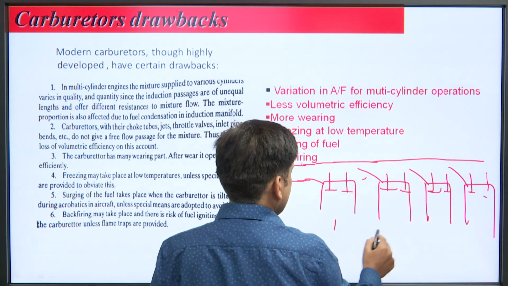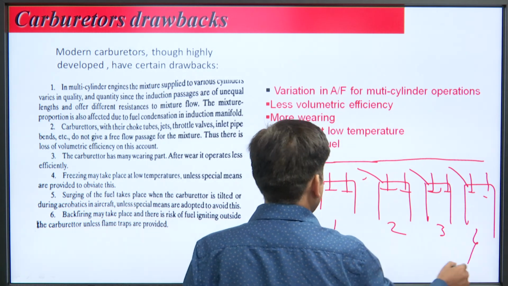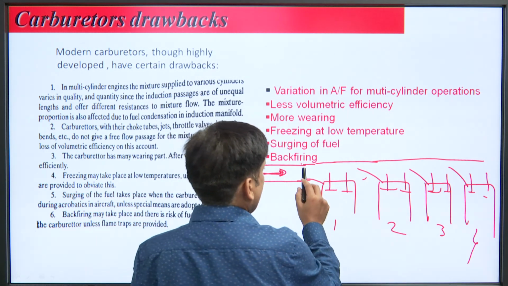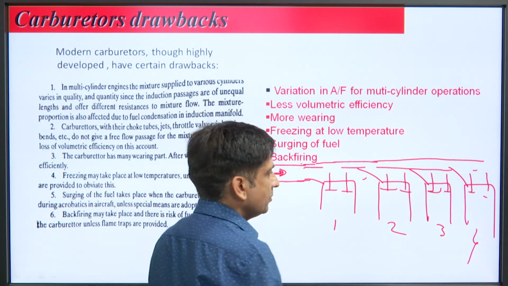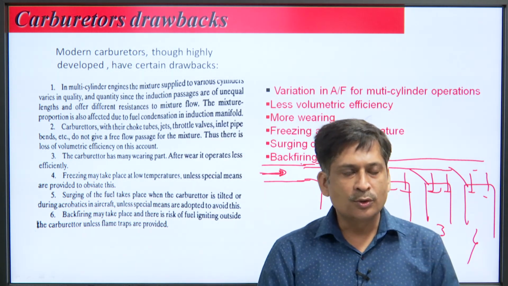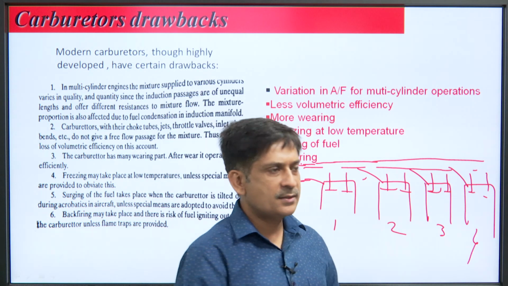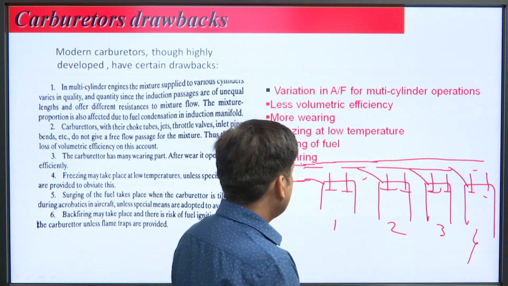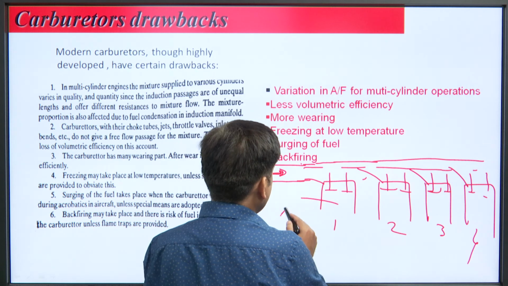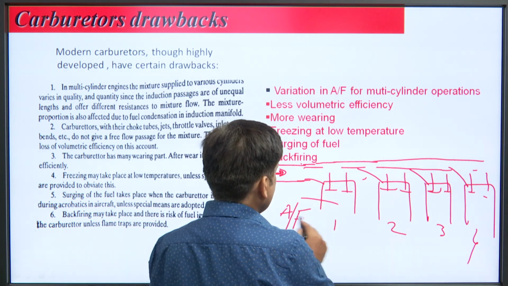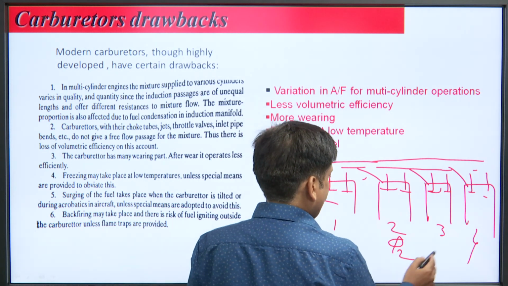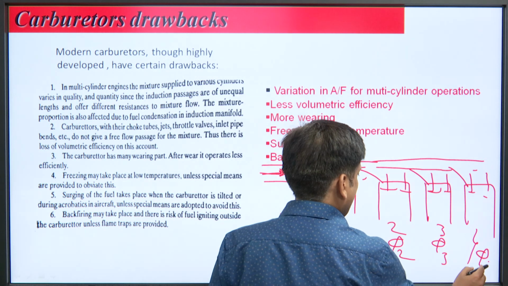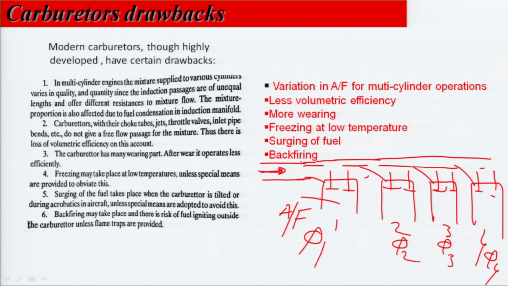You can see this is cylinder 1, 2, 3 and 4, and during the flow of the mixture the distance to cylinder 1, 2, 3 and 4 is different. Because of the resistance in the passages, it has been found that the air fuel mixture is not uniform for all the cylinders. If you consider the air fuel mixture as equivalence ratio, phi 1, phi 2, phi 3 and phi 4, for the same operating conditions, because they have to burn one by one.